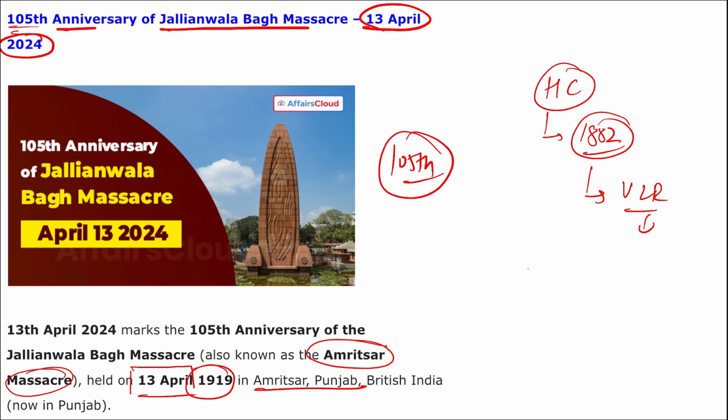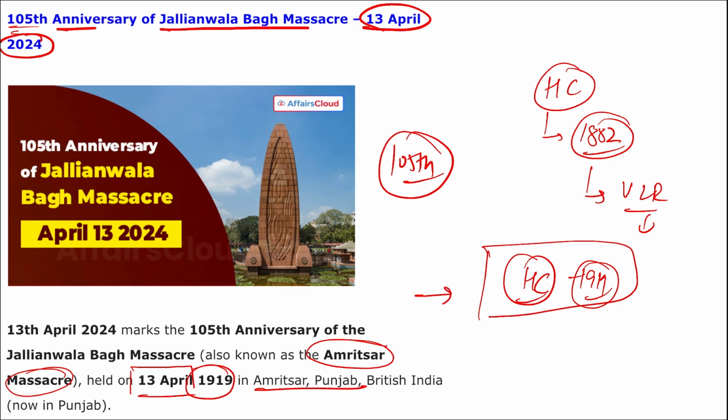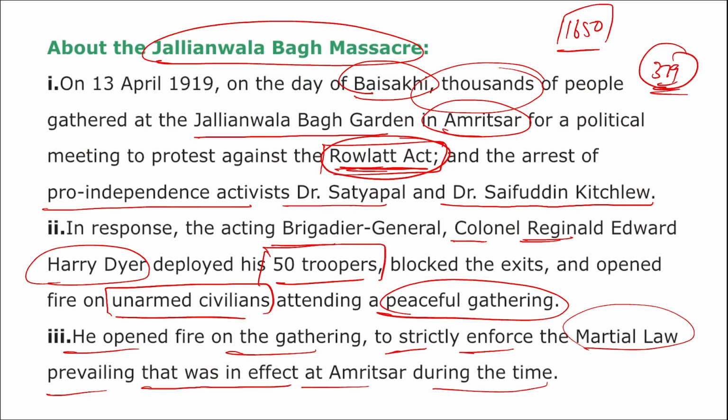But remember, the Hunter Committee was established in 1919 after the Jallianwala Bagh massacre took place, and the events leading up to the actions of General Dyer at the Jallianwala Bagh massacre are well known. Correct? Because of this incident, a Hunter Committee was set up in 1919. And if we talk about the Hunter Commission of 1882, it was basically to examine the state of education in India.